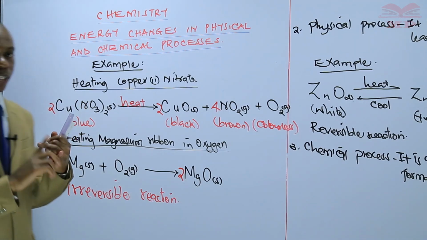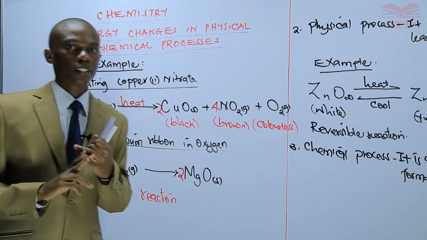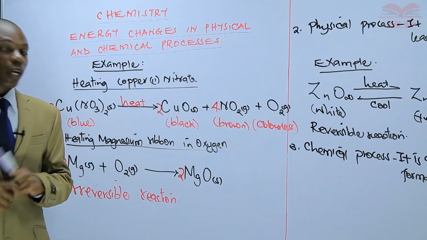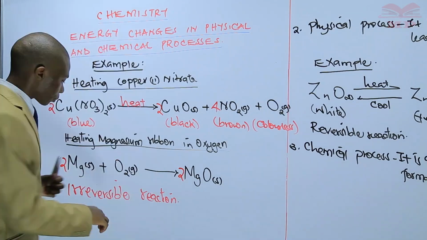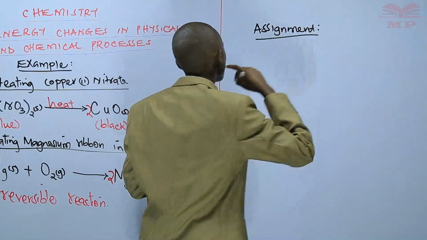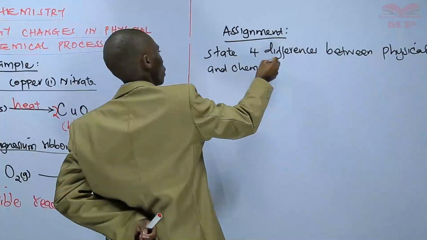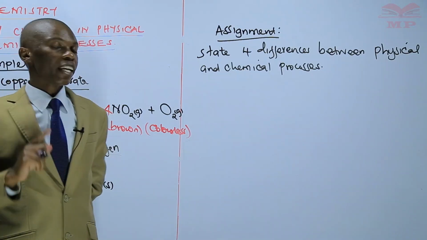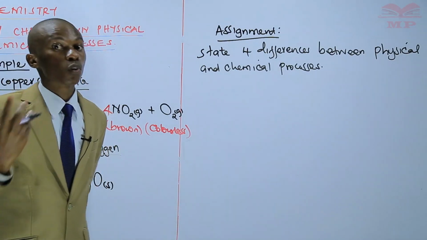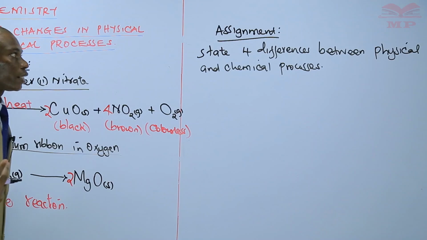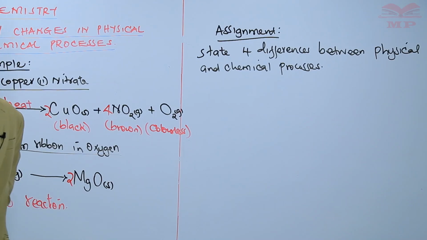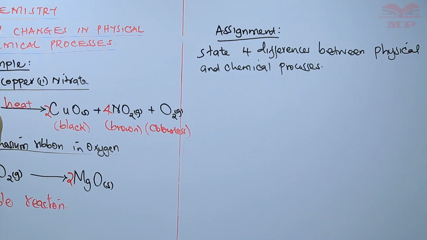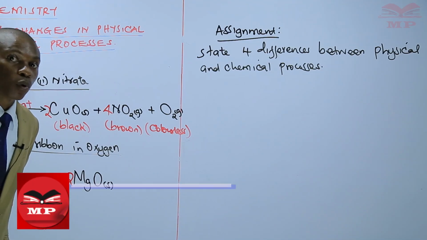Make sure that you remember the definitions, that is energy, a physical process, and a chemical process. So I have an assignment for you. State 4 differences between physical and chemical processes, of which we have already given one: a physical process is a reversible process and a chemical process is an irreversible process.